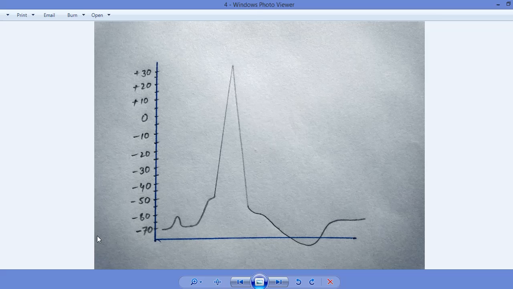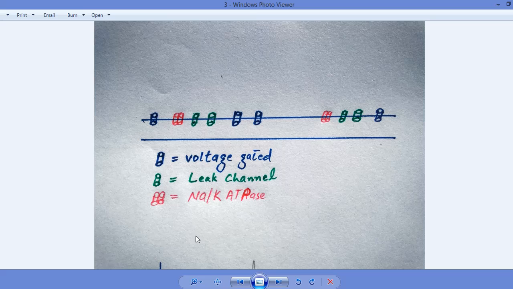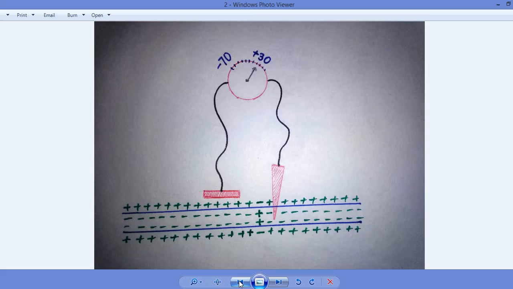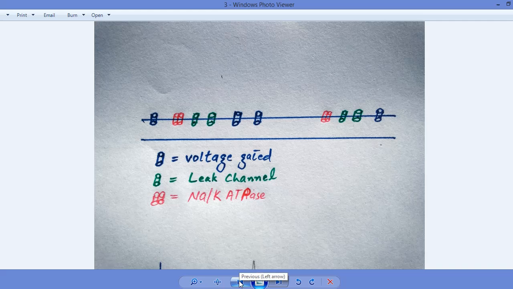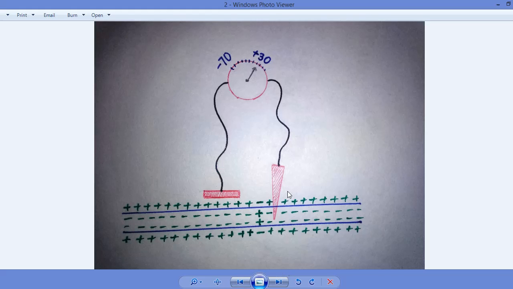So I'm going to explain it in detail. Normally, the outer environment of the membrane shows positive charge, and the inner environment shows negative charge. But over here we can see an action potential.